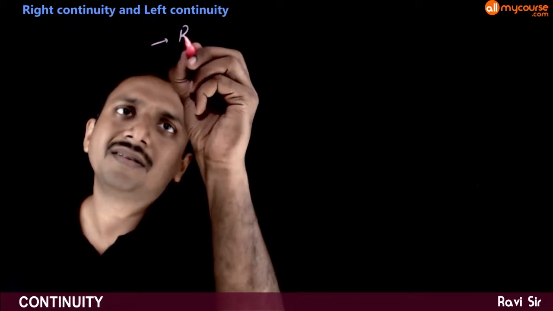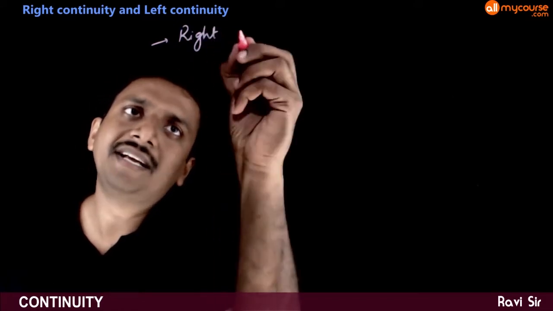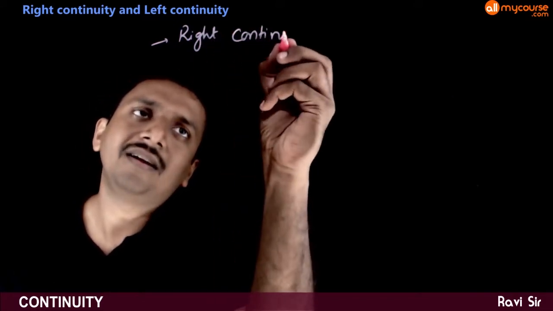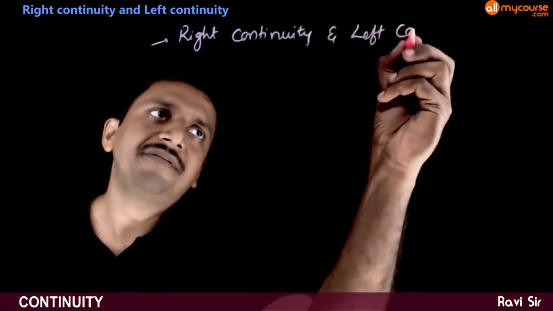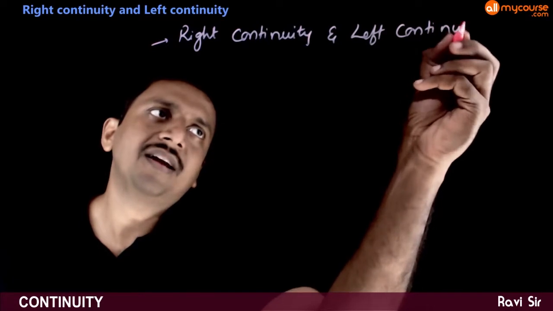So now let us look at the terms right continuity and left continuity.